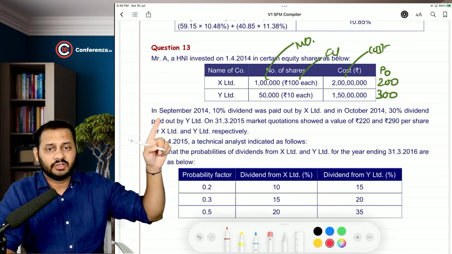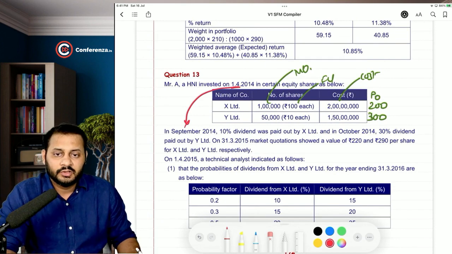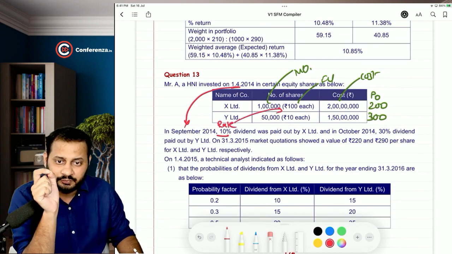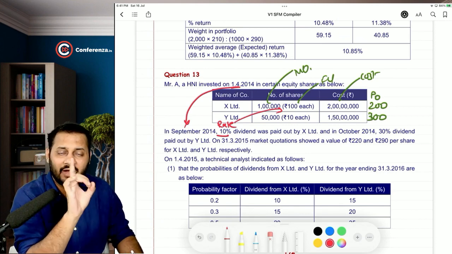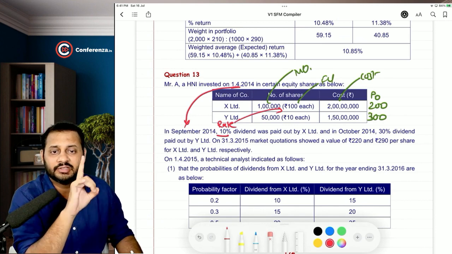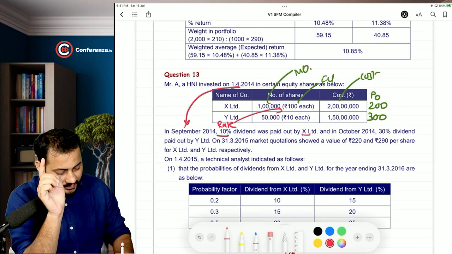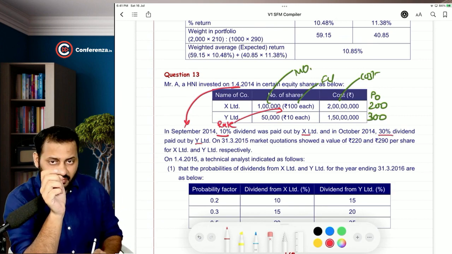In September 2014, just understand, from April to September, 10% dividend was paid by X Limited. Consider this as rate, and the rate will be applied on the face value. When nothing is given as to which kind of percentage it is, you will have to consider it as rate. So a dividend rate of 10% means 10 rupees on 100 was paid out by X Limited, and in October, the very next month, 30% dividend was paid by Y Limited.